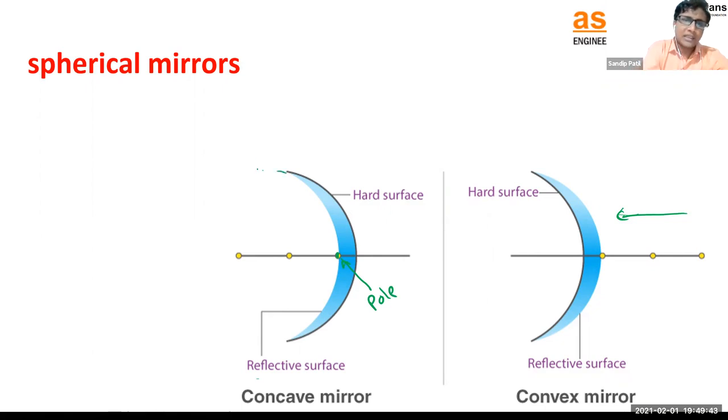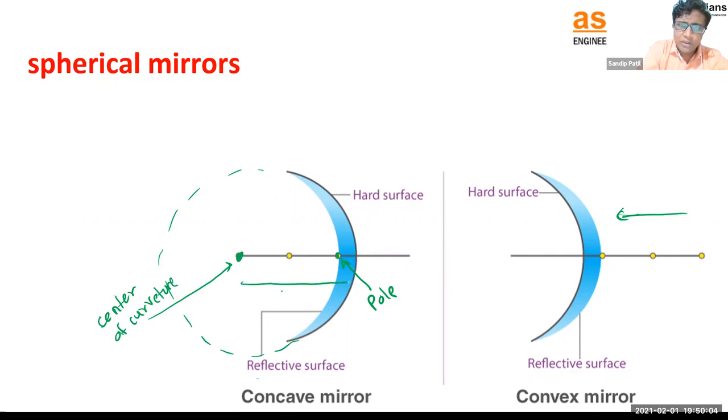If I complete this circle like this, it will be like this, right? So there is one center also for this mirror, right? So this point is called the center of curvature. And the distance is obviously the radius, we can say, right?